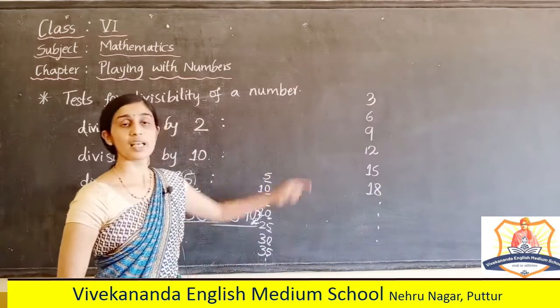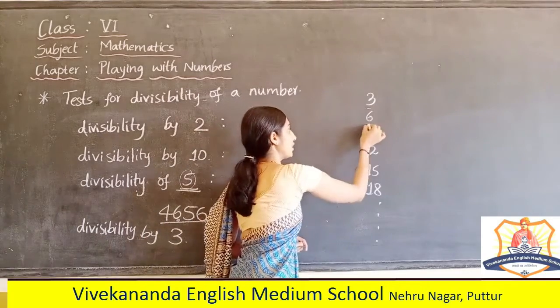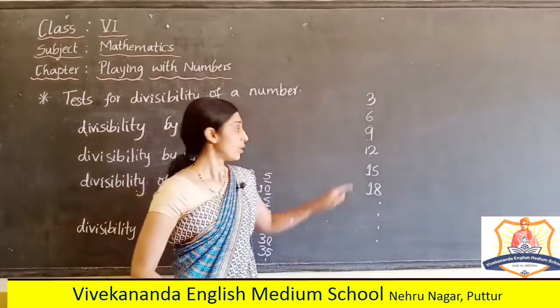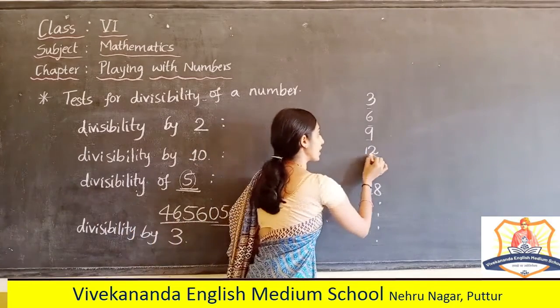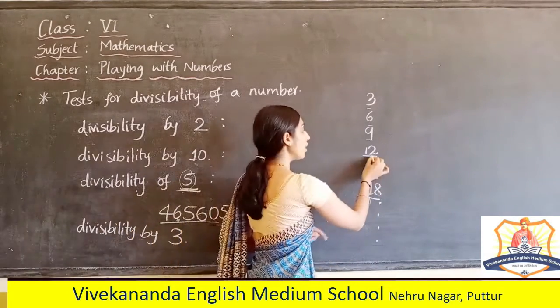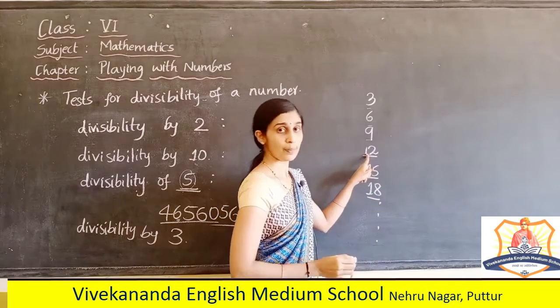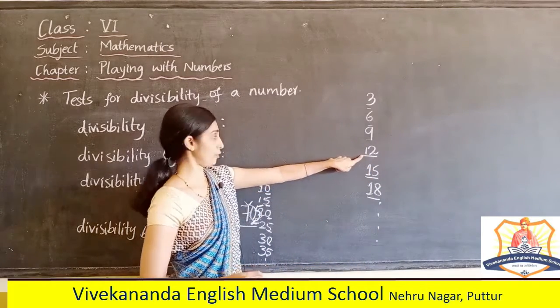It continues. These are the multiples of 3. So, these are the single-digit numbers up to 9. So, no problem. If I consider 2-digit numbers, here 12 is divisible by 3 because it is a multiple of 3. 12 is a multiple of 3.